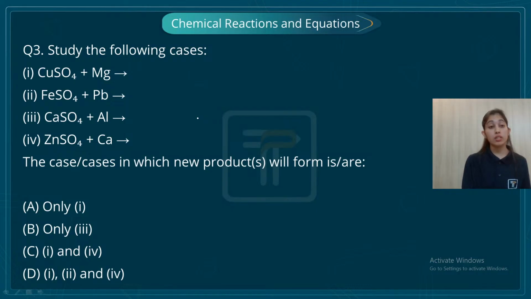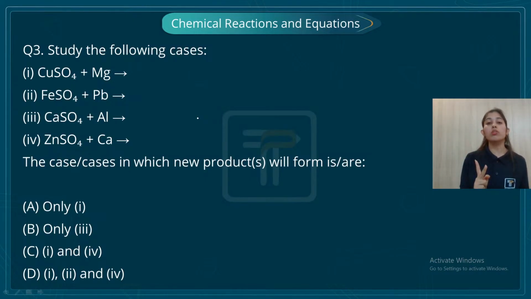Okay, students, so now this is an example of your what kind of reaction? This is an example of your displacement reactions, right? Now again, first thing you need to keep in mind, you need to keep two things in mind, students. What are the two things that you have to keep in mind? First, this is an example of displacement reaction where one metal displaces another metal from its salt solution, right?